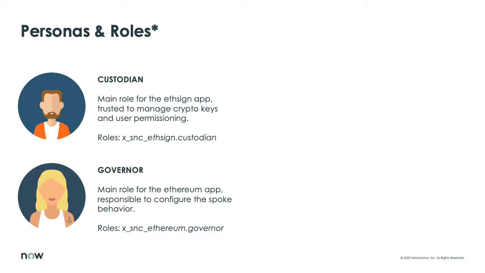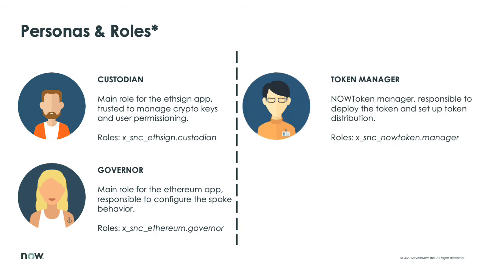Coming to the Now token example DApp built on top of the spoke, there are two main roles. The first one is the token manager, a profile able to deploy the token smart contract on behalf of the organization and manage the initial token distribution to users. For example, Fidelity Investments manages a token distribution to incentivize employees for good performance and attendance of corporate events, called BBT, and also educating its workforce on how digital assets work.